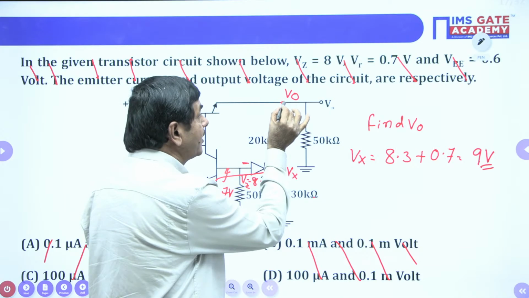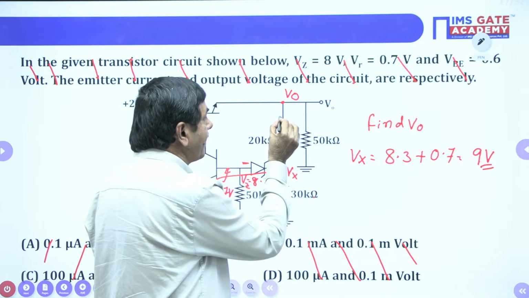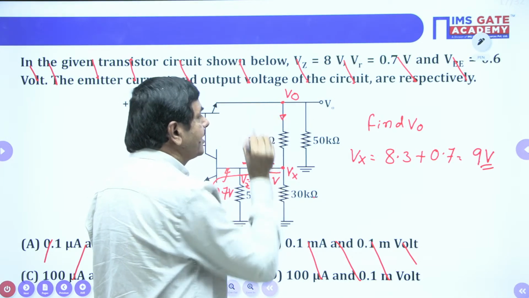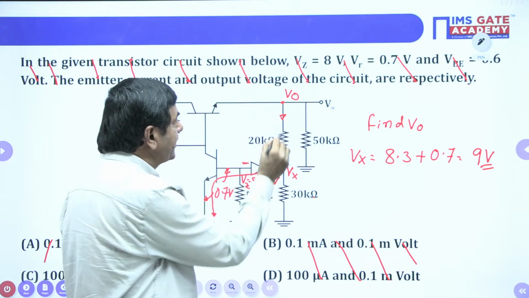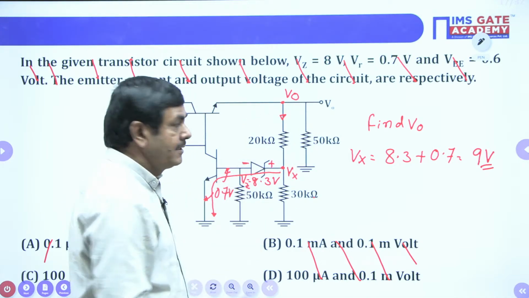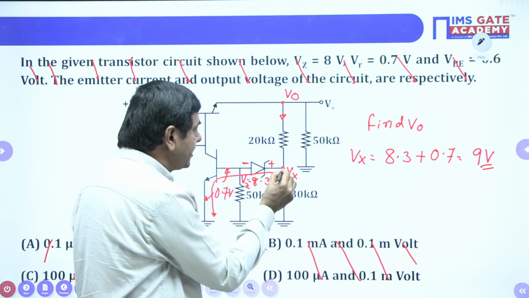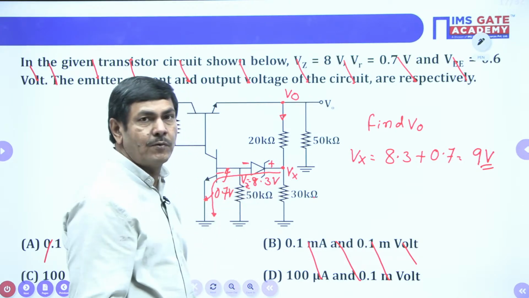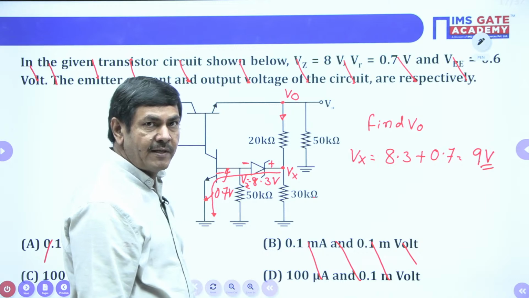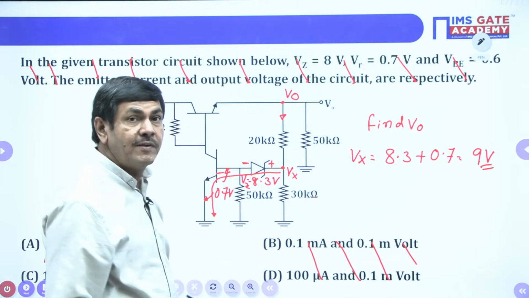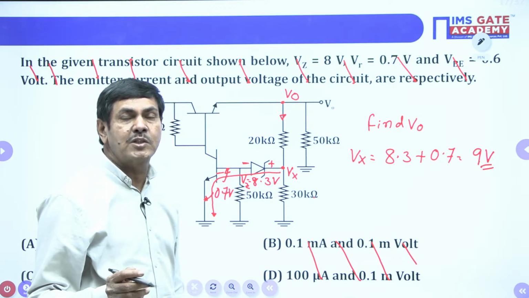Now catch my point. We want to find the V0 value only. Current will be diverted this side: from the emitter, some current goes this side, some current goes this side. After reaching this junction, some current will flow to the base side. Everybody knows very well, base current is always very, very small, measured mostly in microamperes.